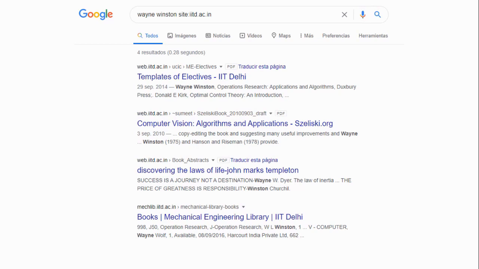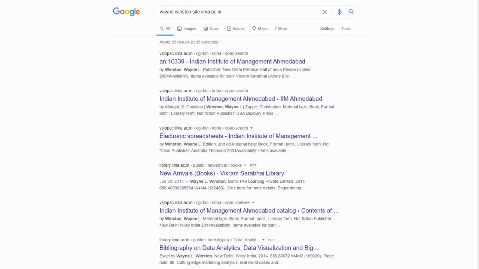It's apparently the hardest university in the world to get into because everybody applies to it and it has a very, very low acceptance rate. But again, you can see they're using his book. And also here, this is the Indian Institute of Management, which is the number one business school in India. And you can see again, they're all using his content.